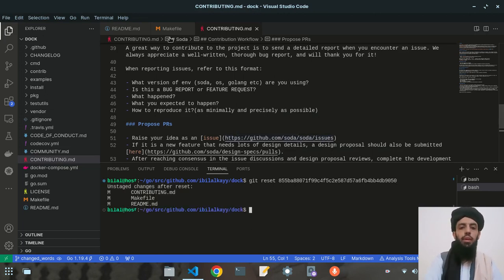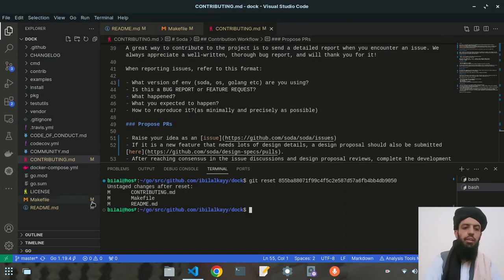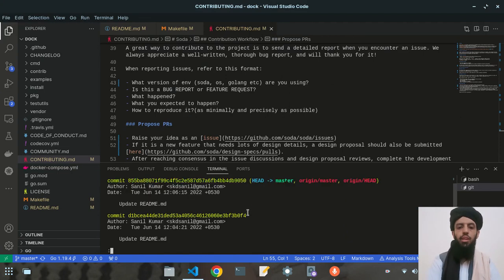As you can see here, these are the files that are again in the modification mode. They are appearing again with the modification sign, because if I show you git log, you will see that the previous commit is gone.